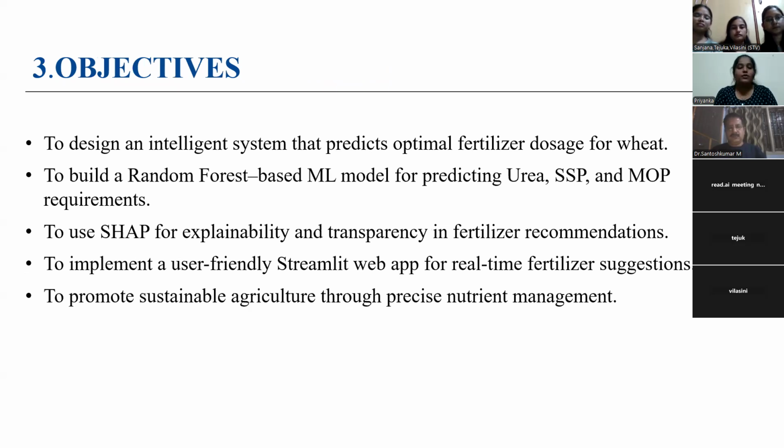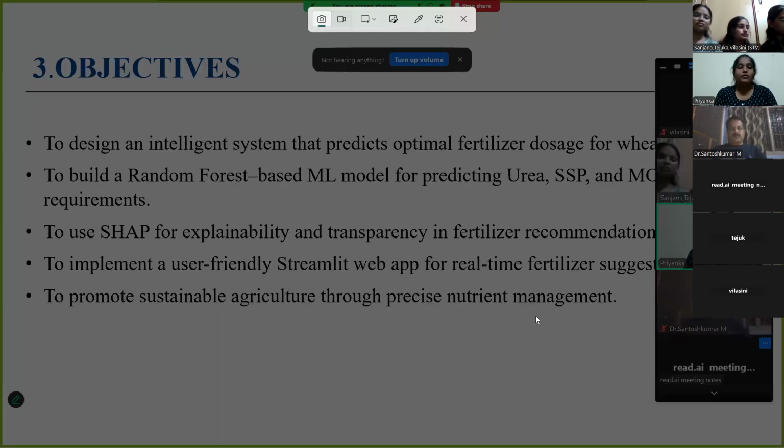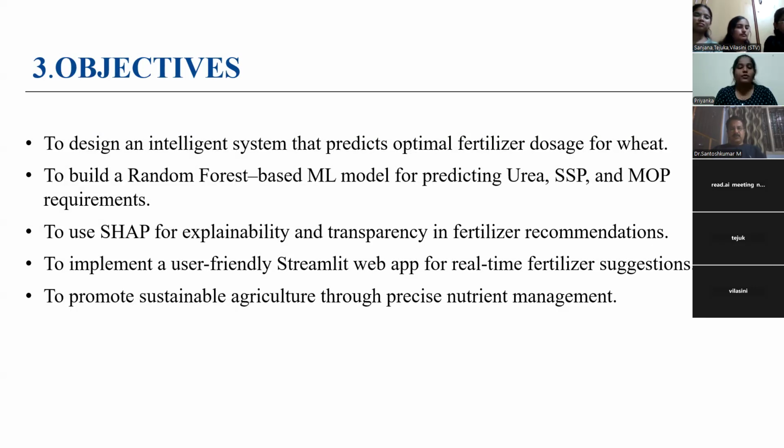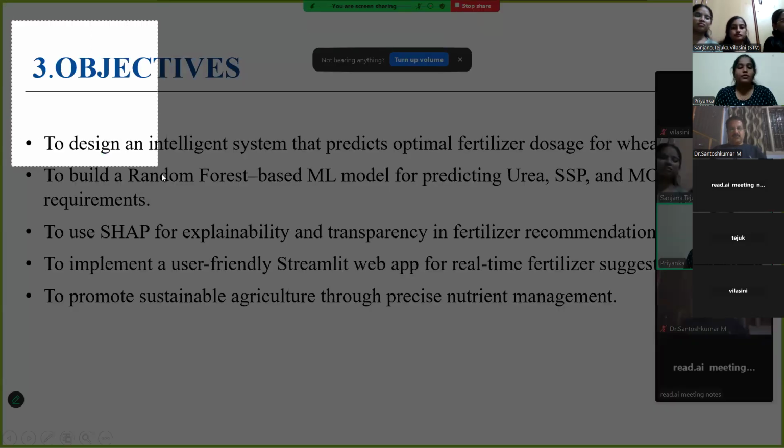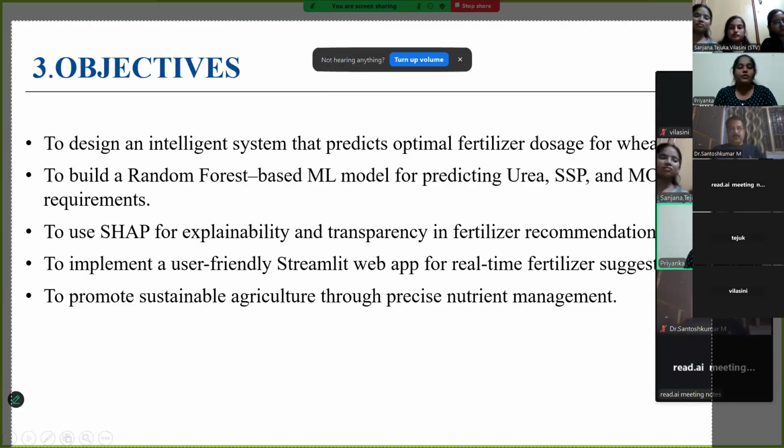The next objective is to build a random forest based ML model for predicting urea, SSP, and MOP requirements. Means here in our project we have built a machine learning model for predicting components such as urea, SSP, and MOP requirements, so that a good amount of the fertilizer will be provided to the wheat cultivation. And the next objective is that we have used SHAP for explainability and transparency in the fertilizer recommendation.